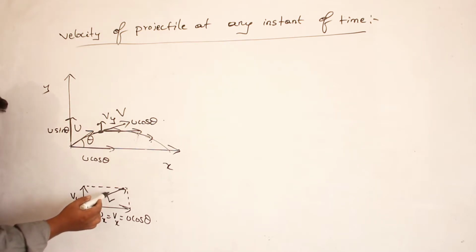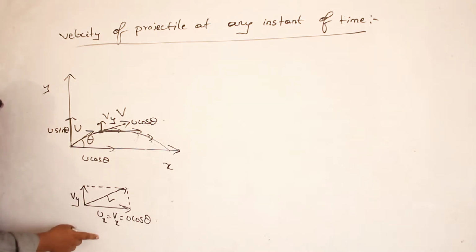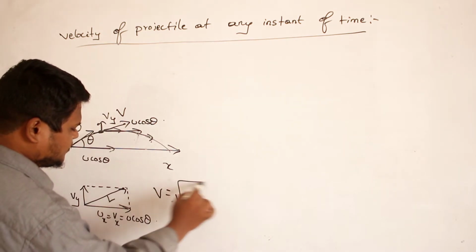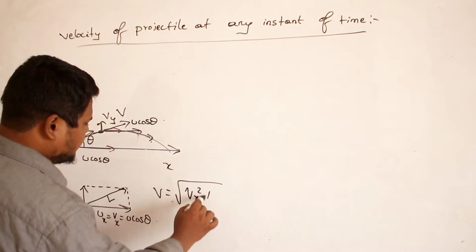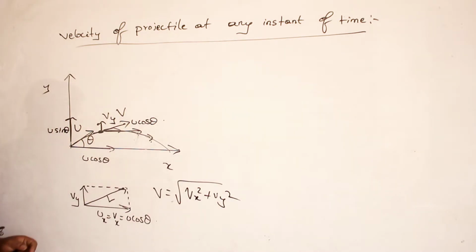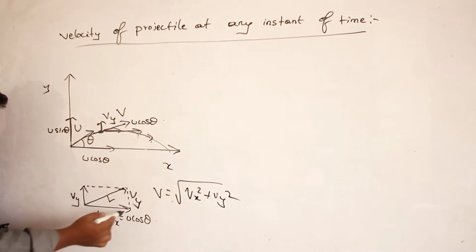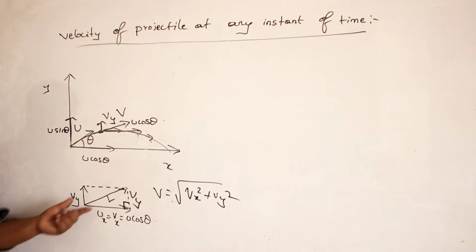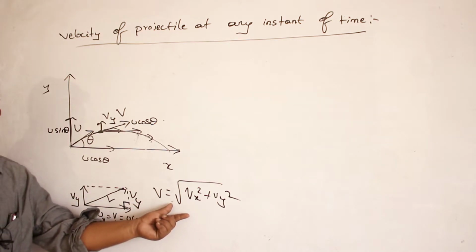Now my question is, how can you write this V value, the final velocity, in terms of velocity along y-axis and velocity along x-axis? V is equal to square root of Vx square plus Vy square. Why are you writing like this? Because this is a right angle triangle. According to the parallelogram rule of addition, this is Vy, and this is also Vy. And this is a right angle triangle, where the angle is 90 degrees. Then using the Pythagoras theorem, V is equal to square root of Vx square plus Vy square.